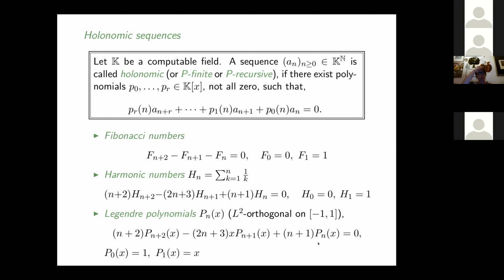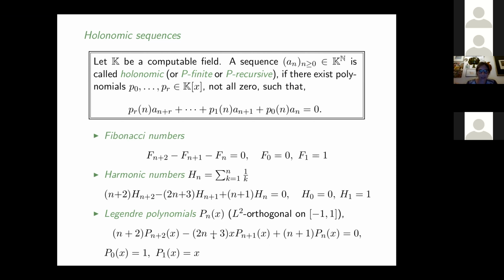I'm showing Legendre polynomials because most of the inequalities that I show today will be related to orthogonal polynomials, or in particular Legendre polynomials. Legendre polynomials are the polynomials that are L2 orthogonal on the interval minus 1, 1. So the integral of Pn times Pm is 0 unless n is equal to m. And Legendre polynomials satisfy a recurrence of order 2. This is true for all orthogonal polynomials: they satisfy a linear recurrence of this type, where the x only appears here, and it is 3-term, or second order.